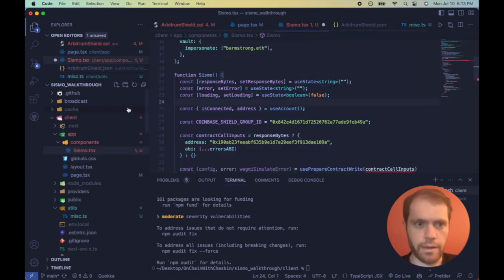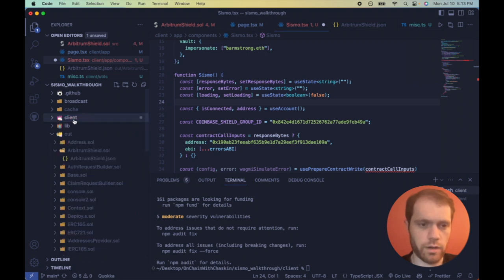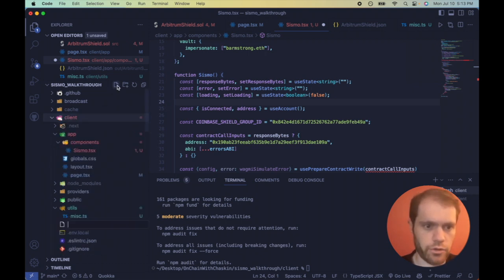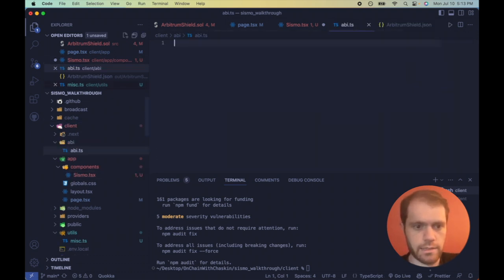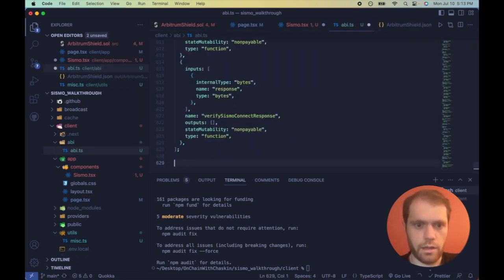We want the ABI. And we're going to paste that into our client folder, make a new file in a folder called ABI. Let's call it abi.ts. Const ABI equals what we just copied, and do export default ABI.